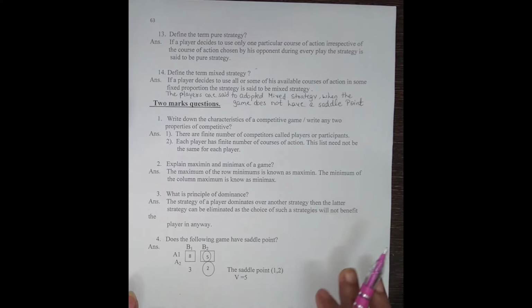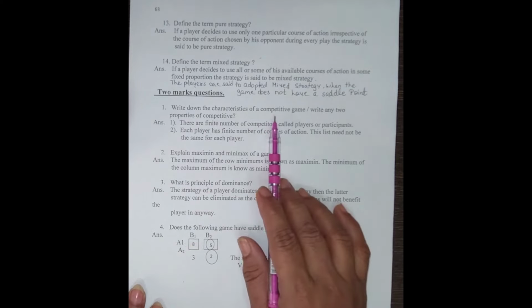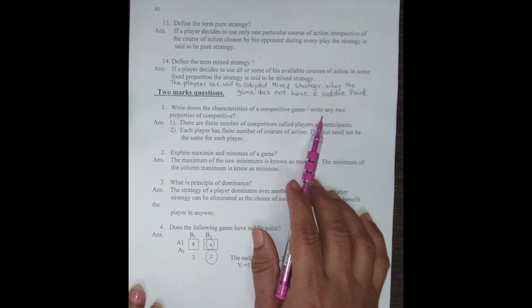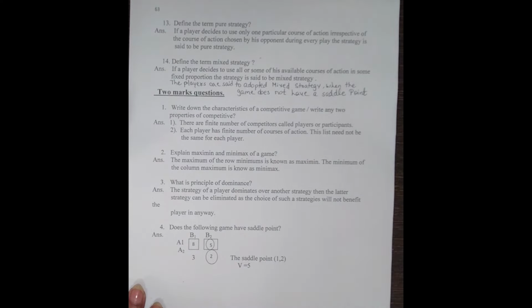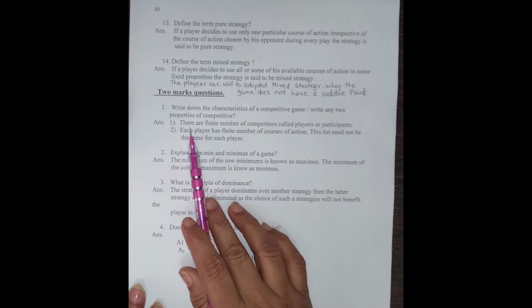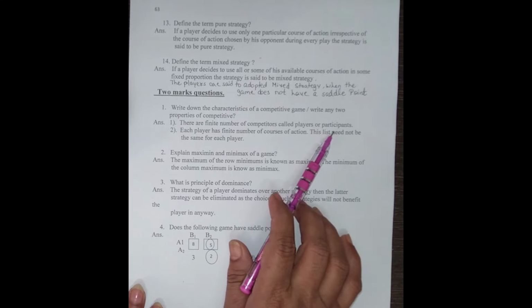Then what are the 2-mark questions they may ask? Write down the characteristics of a competitive game, or write any 2 properties of a competitive game. Any 2 you have to write. There are a finite number of competitors called players or participants.